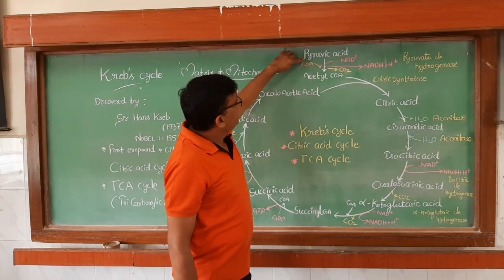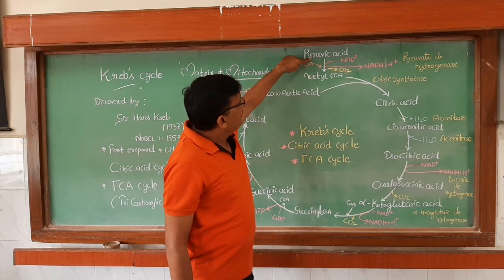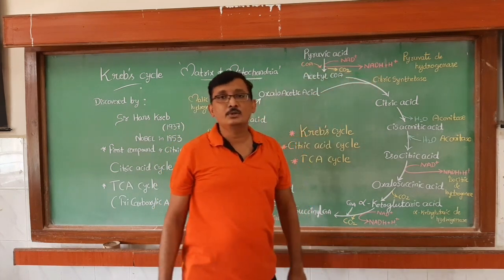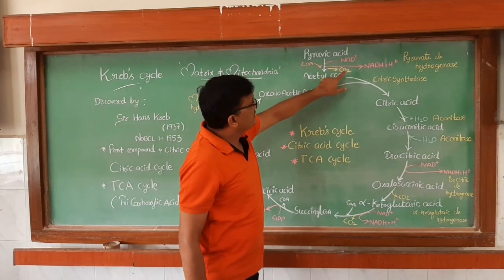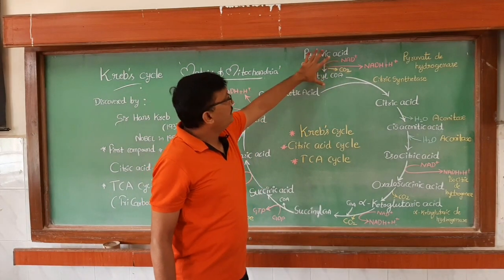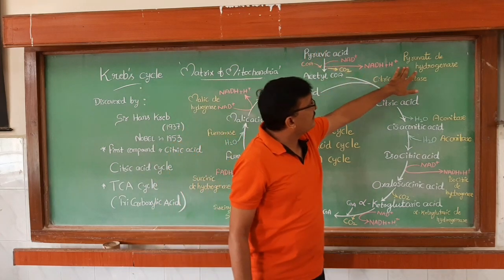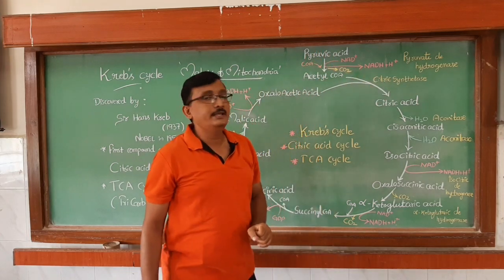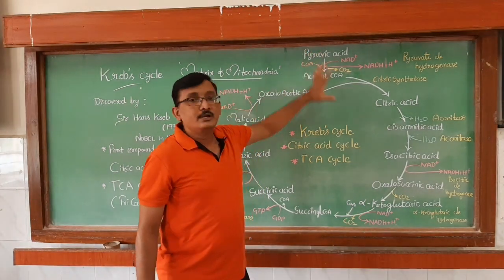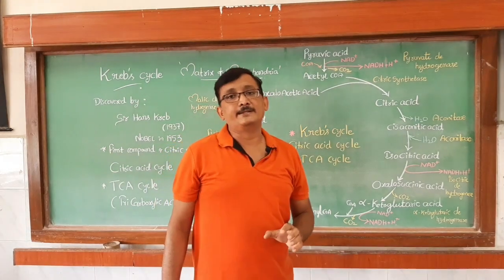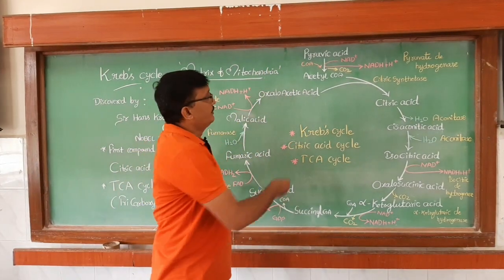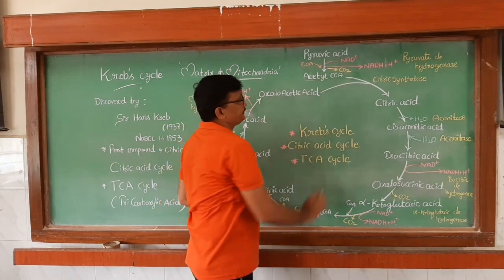So here you see, in this conversion of pyruvic acid to acetyl coenzyme A, one NADH plus H plus is also produced, and carbon dioxide is removed, and coenzyme A is also added here. All these reactions take place in the presence of an enzyme, that is pyruvate dehydrogenase. So this is called the oxidative decarboxylation of pyruvic acid. After it, the product is acetyl coenzyme A.